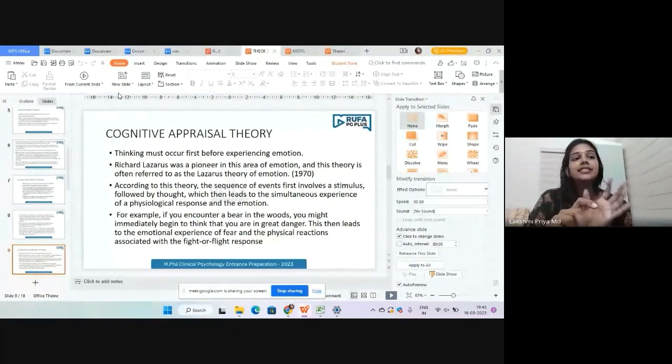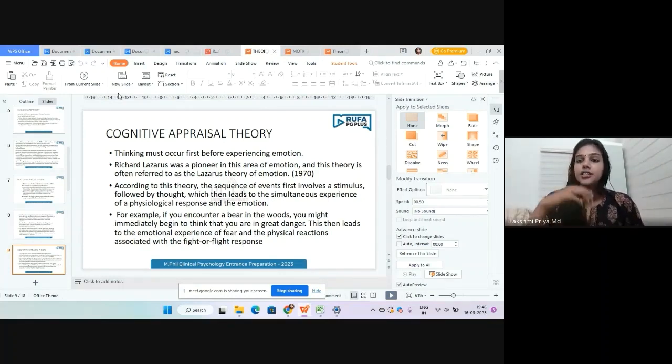The next theory is the cognitive appraisal theory. The famous Richard Lazarus is a pioneer of the study, and he proposed this theory in the year 1970. According to him, whenever we see a stimulus, a kind of appraisal is done, like whether it is threatening or not. Only if it is threatening will we have fear. So we are doing some sort of analyzing whenever we are exposed to a particular situation or event. This is called appraisal.